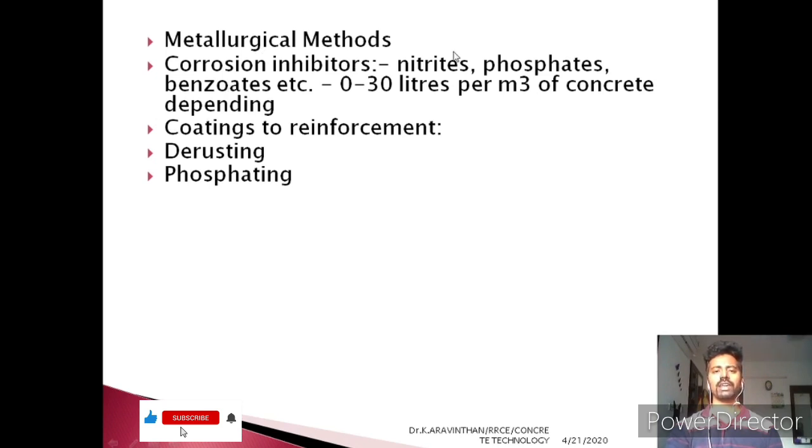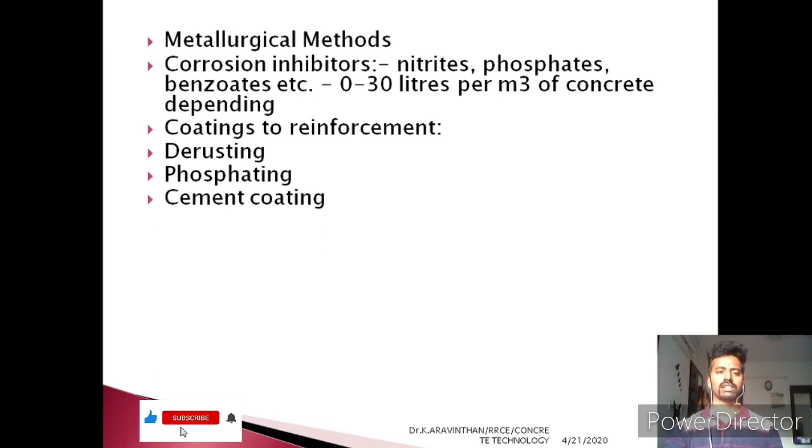There are certain chemicals, that is nitrates and phosphates, from 0 to 30 liters per meter cube of concrete, that give protection from the corrosion. These are the chemicals which you can use to inhibit and reduce the corrosion. And coatings to the reinforcement. Generally, if you provide coating to a reinforcement and then lay it into concrete, the corrosion process is extended for many more years.